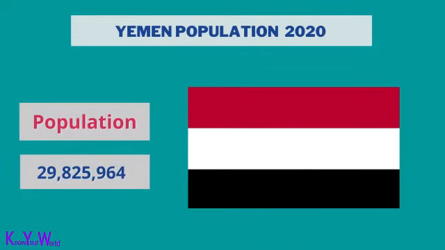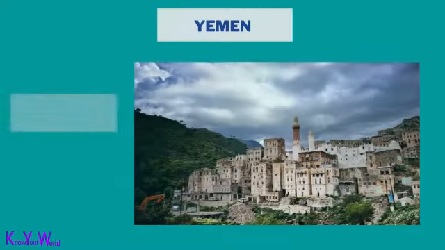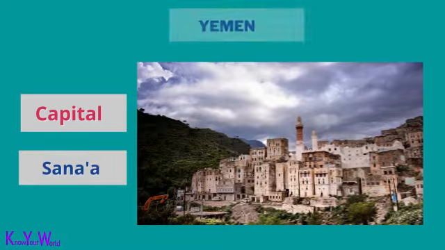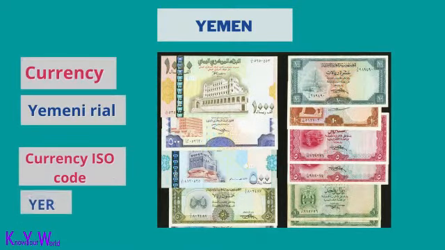Yemen population is 29,825,964. The capital of Yemen is Sana'a. The currency of Yemen is the Yemeni rial. The ISO currency code is YR.